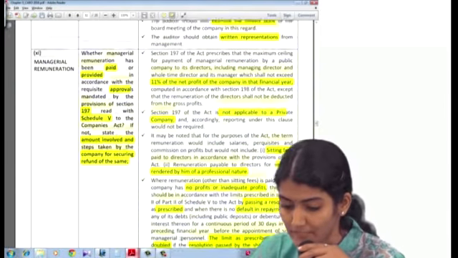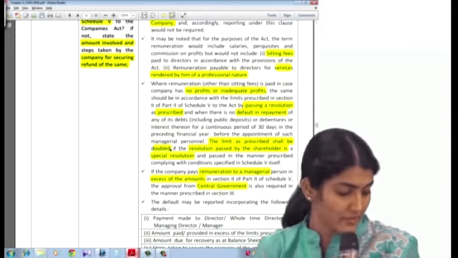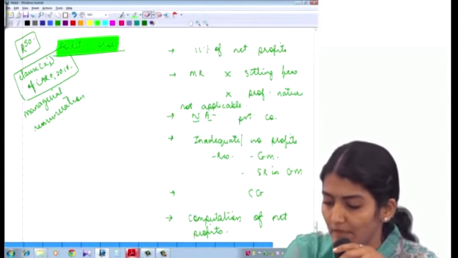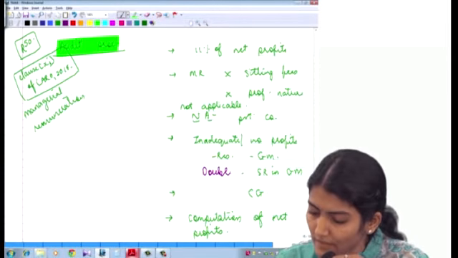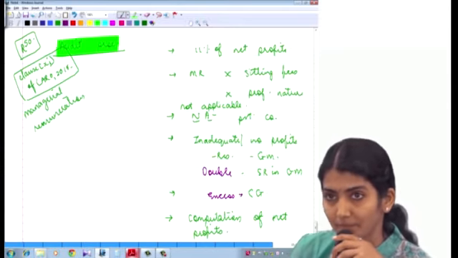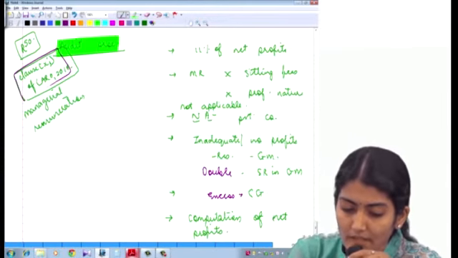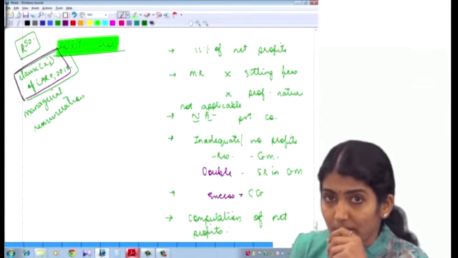Okay, for double it is special resolution. So for excess, and for double, then special resolution. So if you want to double it, we can just swap these words. If it is to be doubled, then special resolution in the general meeting. And if you want to pay excess, then central government. Right, so that is clause 11, which is regarding the managerial remuneration.